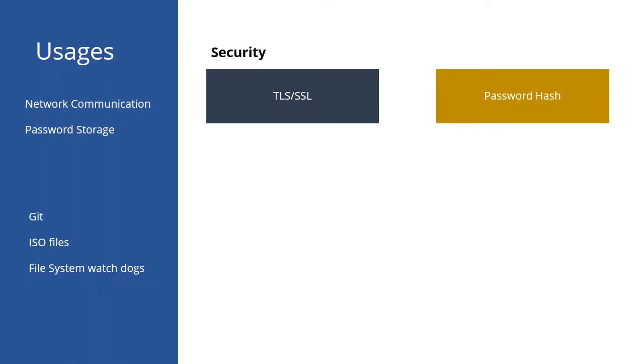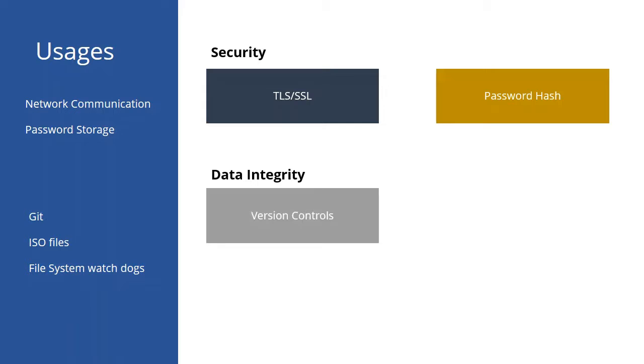However, some may suggest, and I also believe, that SHA-1 was never really used as a password hash, and it was not a very secure hashing algorithm to be used for security. As we mentioned previously, SHA-1 was used to determine the digest of a file. It was widely used for data integrity. Git, for example, used SHA-1 to determine the integrity of files. And there are several other examples.